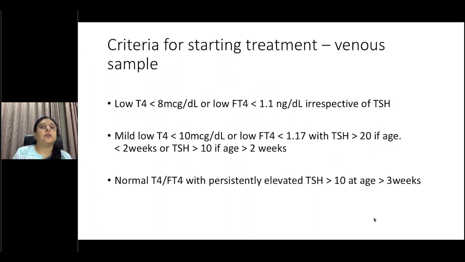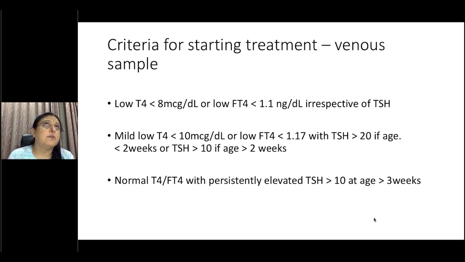So when do you consider treatment for venous sampling? If you have a low T4, which is less than 8, or free T4, which is less than 1.1, irrespective of the TSH, you should consider treatment. Mild low T4 less than 10, or a low free T4 less than 1.17 with a TSH of more than 20 in an infant less than 2 weeks, you should start treatment. Or if you have mild low T4 and free T4 with a TSH more than 10 in an infant more than 2 weeks, you should start treatment. If the infant is more than 3 weeks and the TSH is more than 10, regardless of what the T4 or free T4 is, treatment should be started.